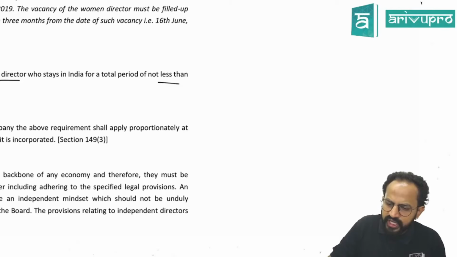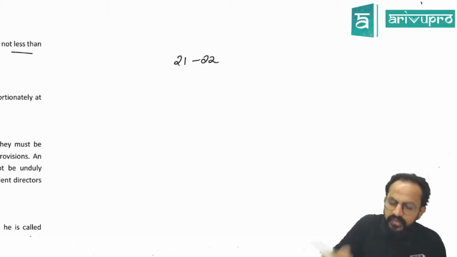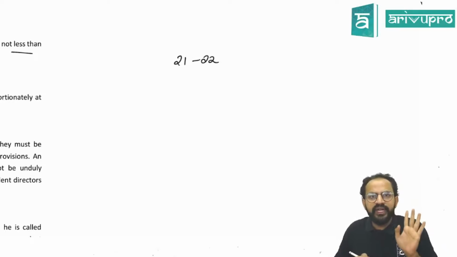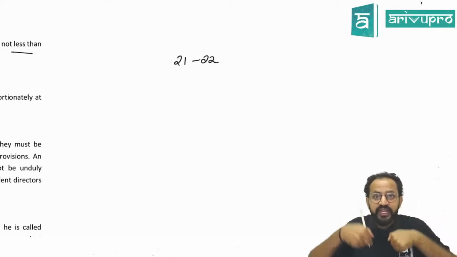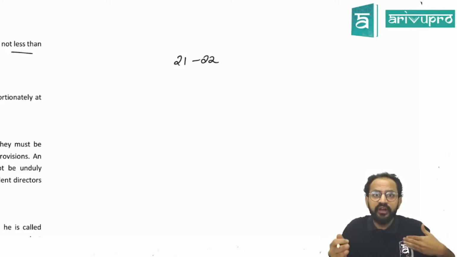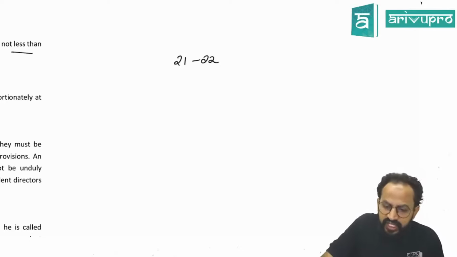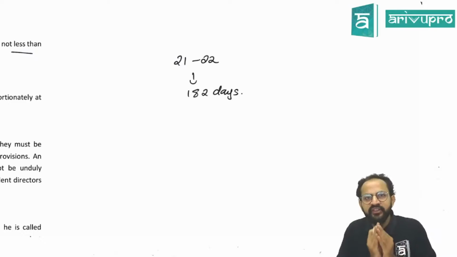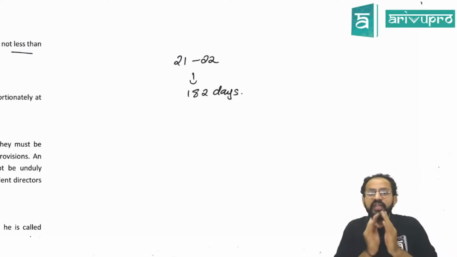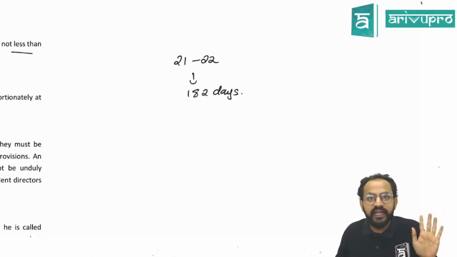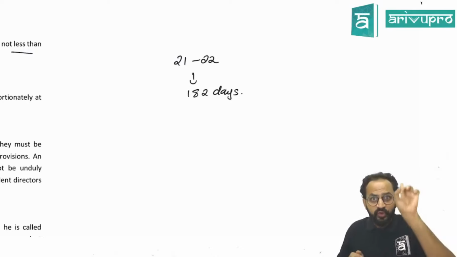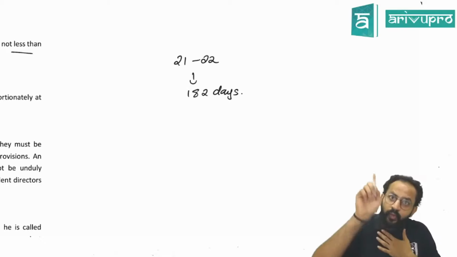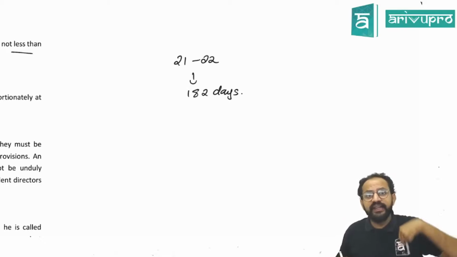Now imagine I am talking about the financial year 2021-2022. During this financial year, while this financial year is going on, he should have stayed at least 182 days in India. I hope you're getting this point. So during this financial year, he should have stayed at least 182 days in India. So every company should have at least one director who is a resident in India.